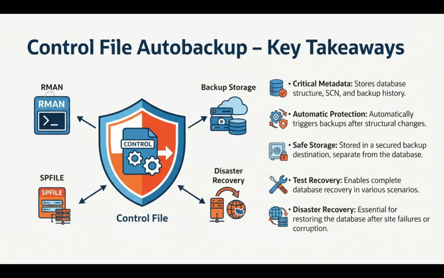Let's quickly recap. The control file contains critical database and recovery metadata. RMAN Control File Autobackup automatically protects the control file and SP file. We can enable it with a simple RMAN command, configure where the backups are stored, and restore the control file where recovery requires it. But don't stop at enabling the feature. Store your backup safely and test the restoration process, because the real value of a backup isn't that it exists. The real value is knowing that you can actually use it when your database needs recovery.